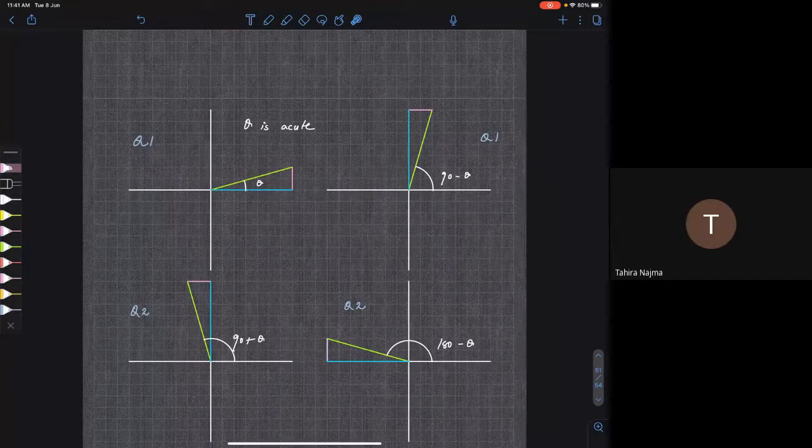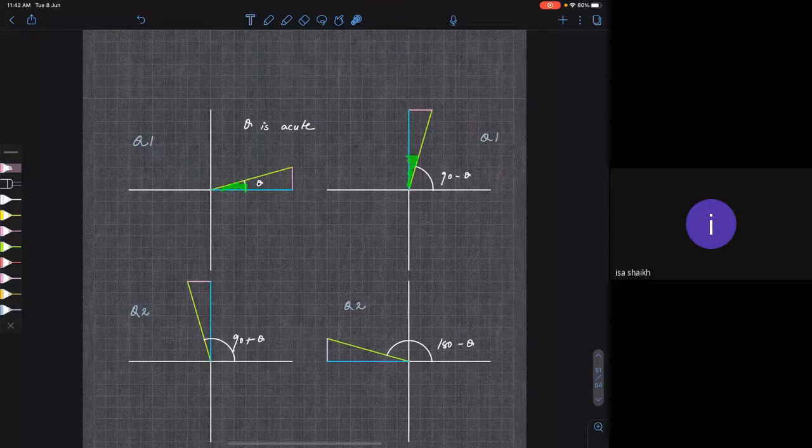No, sir. Can you repeat? Sorry. This is theta, so this is your right angle triangle. This side is 7, this side is 2, and this side is the square root of 7 squared plus 2 squared, according to the Pythagoras theorem. That means these two triangles are the same. If this is theta, this is also theta.